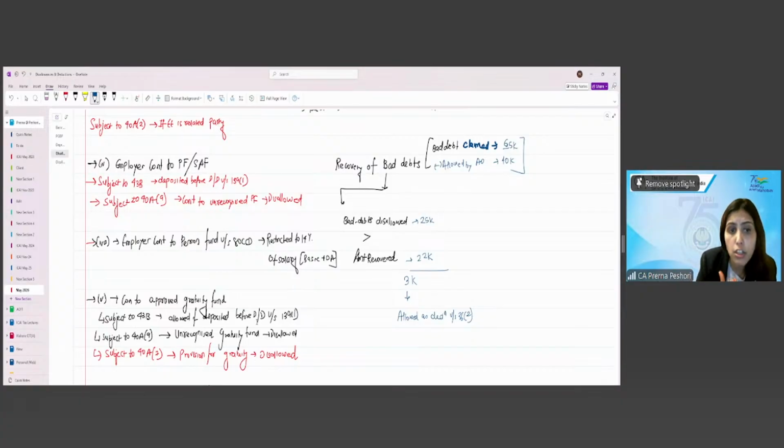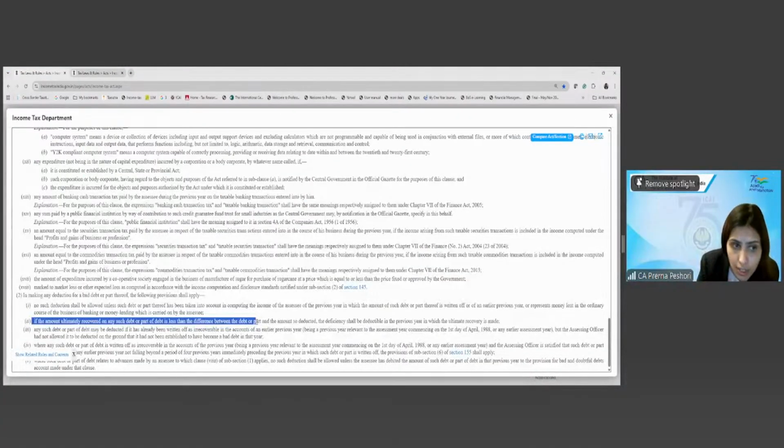Now the difference between the bad debt so deducted, the deficiency will be allowed in the year in which the ultimate recovery is made. If the amount ultimately recovered is less than the difference between the debt which I had claimed and the amount which was actually deducted, right? So the deficiency which is there will be allowed in the year in which recovery is ultimately being made.